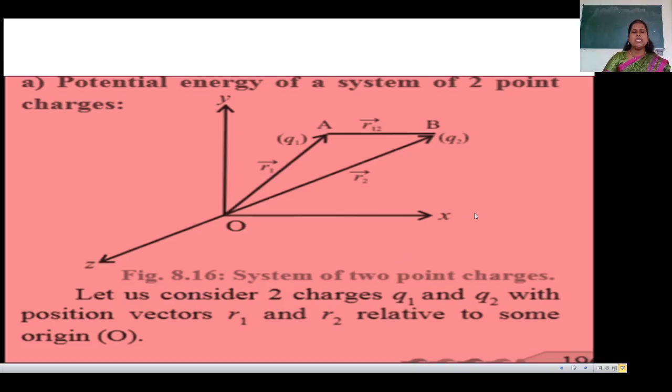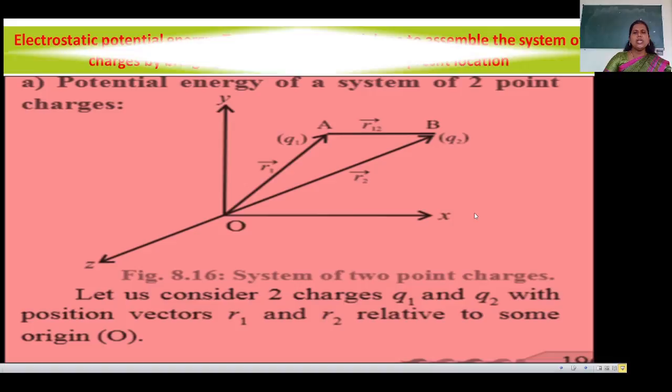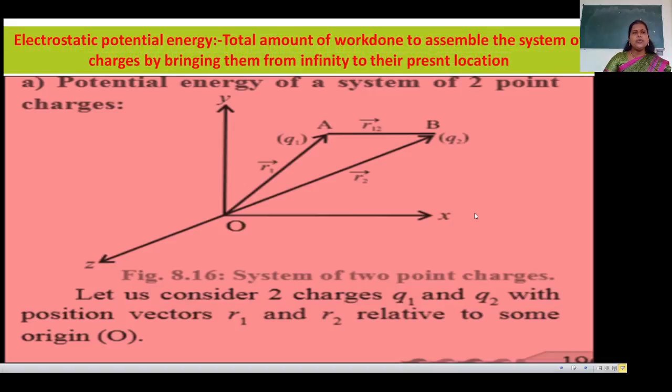First of all, we see the potential energy of a system of two point charges. What is meant by electric potential energy? The electrostatic potential energy means the total amount of work done to assemble the system of charges by bringing them from infinity to their present location. How is the work done? By bringing the system of charges from infinity to their present location.